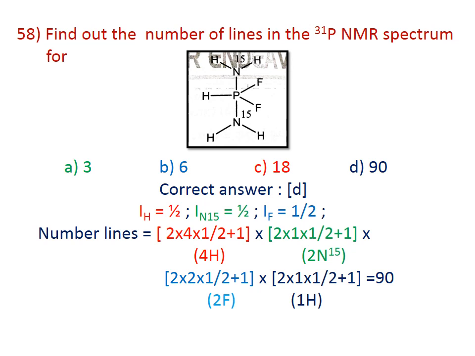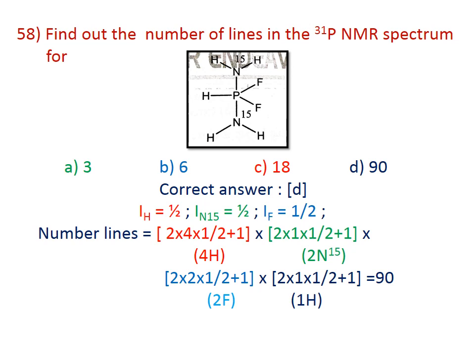You substitute these values. The number of lines will be equal to, first, there are 4 hydrogens, that is 2 into 4 into 1 by 2 plus 1. Next, for nitrogen, there are 2 nitrogens, 2 into 2 into half plus 1.